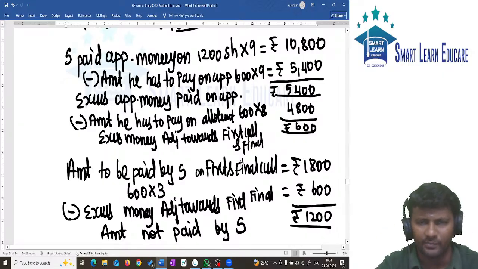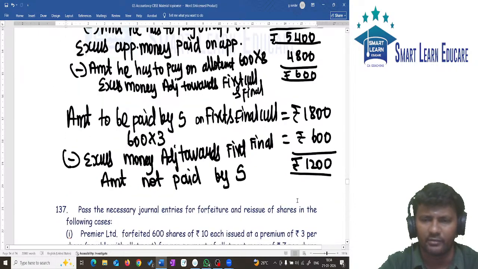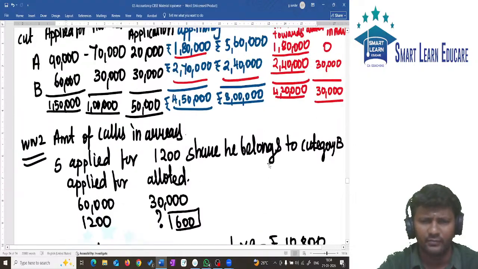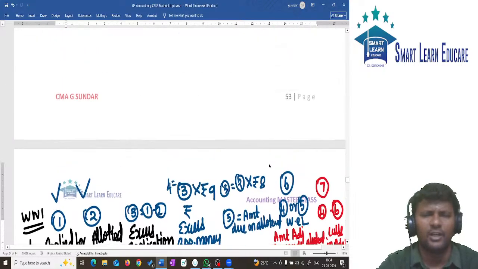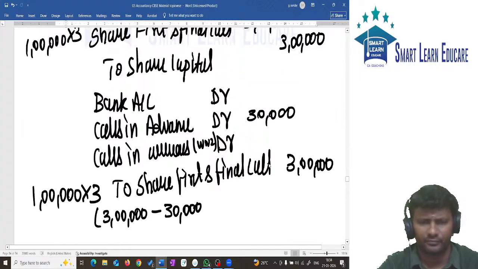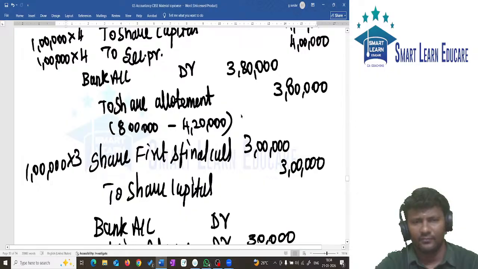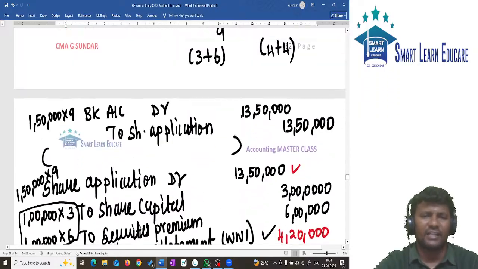I will tell you one simple logic part to understand this number. 1200, I will say it simply. S belongs to which category? Category A or category B? Category B. What is category B?